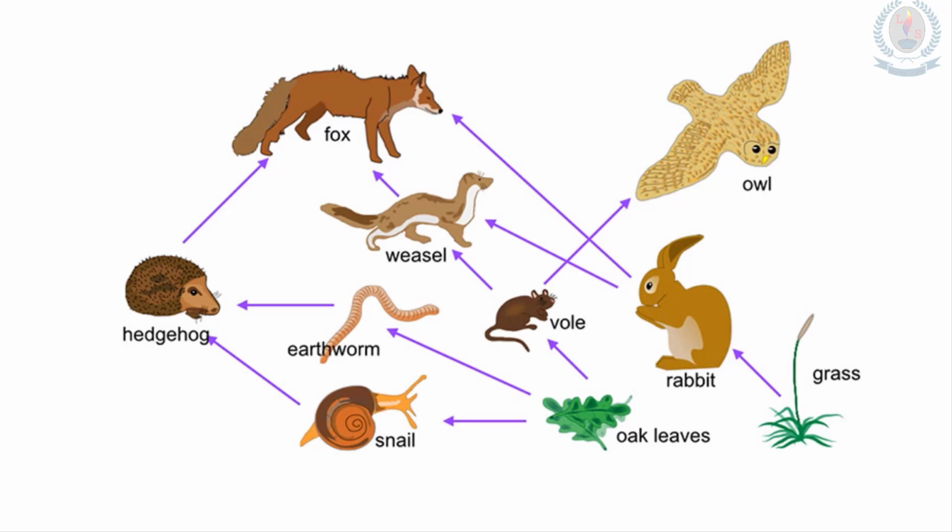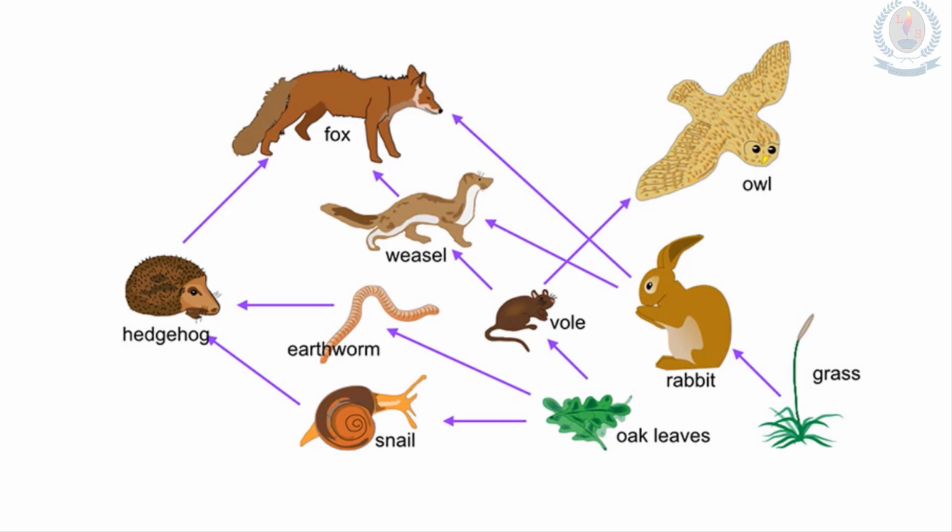Okay, if I ask like that, if the snail population were to decline, what could happen to the earthworm population? Now you may be confused because there's no relationship between snail and earthworm. But you can see that oak leaves are the food source for both.